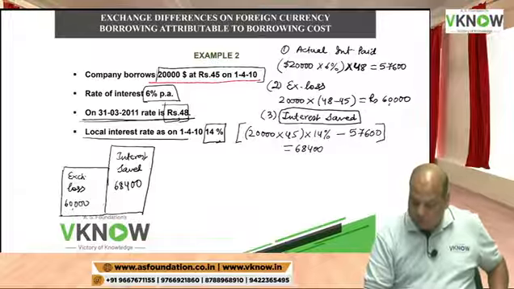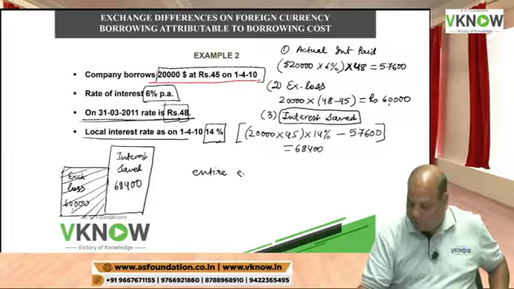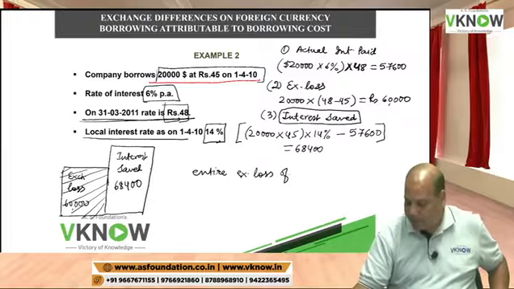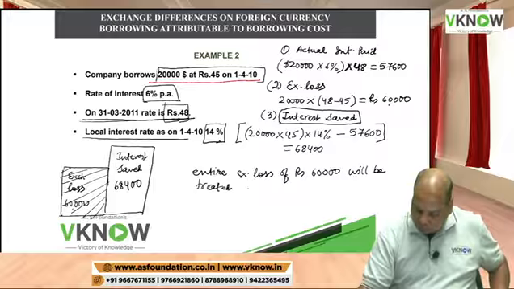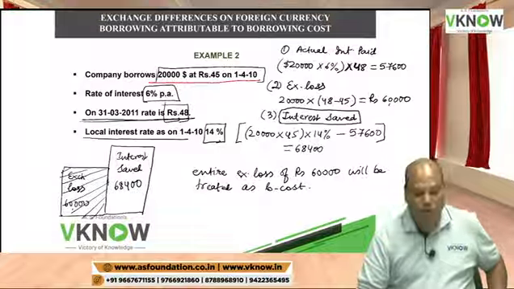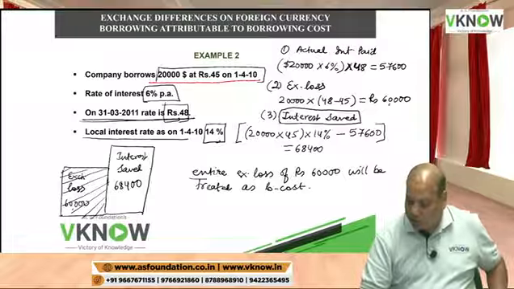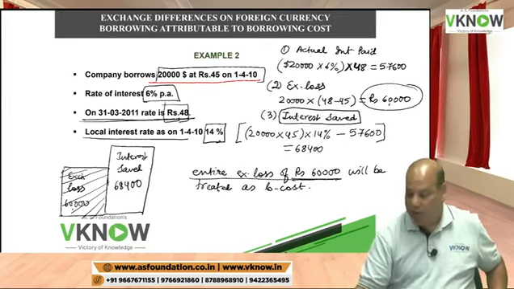So what I will do, this entire exchange loss of 60,000 will be treated as borrowing cost. Entire exchange loss of rupees 60,000, this one will be treated as borrowing cost.